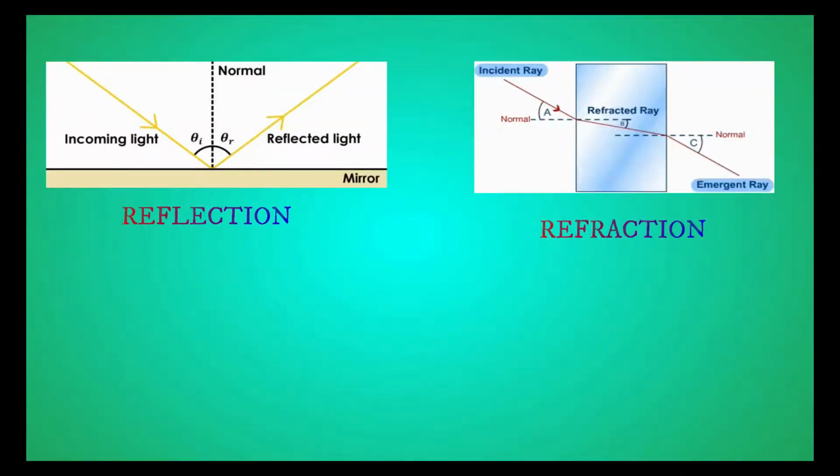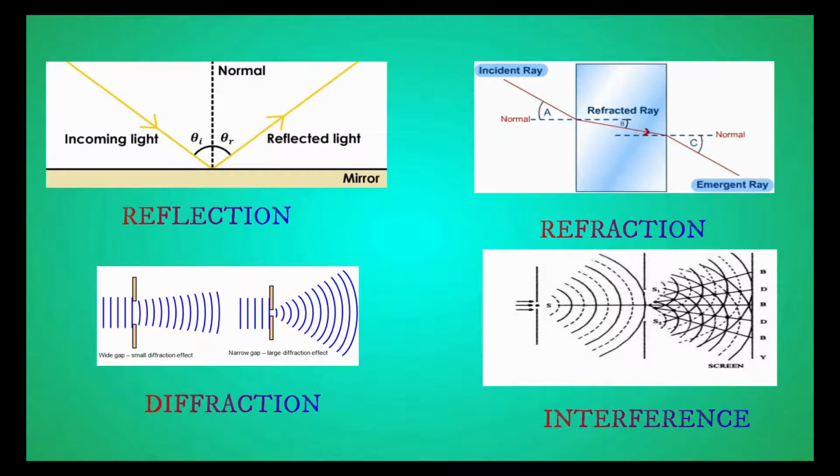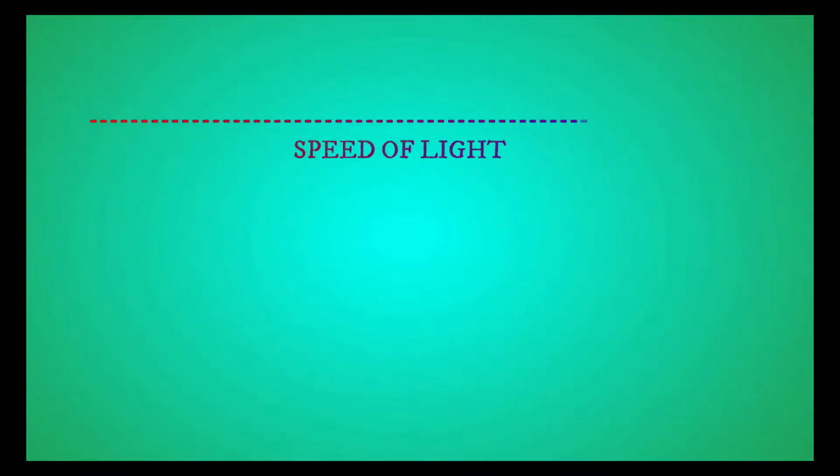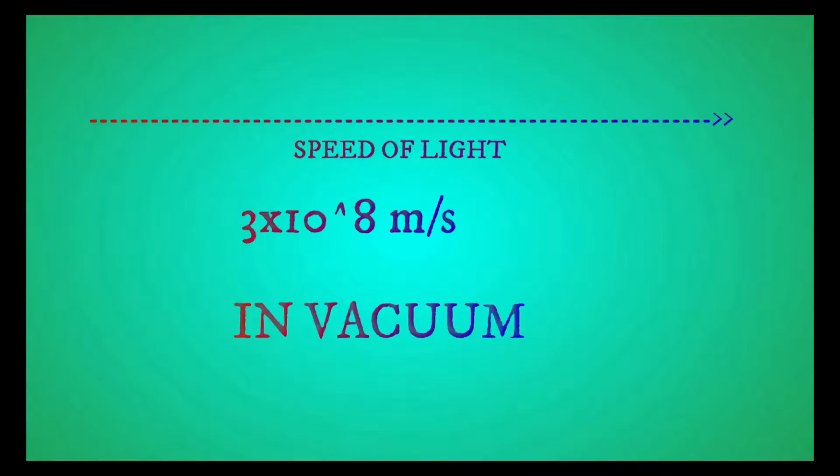Electromagnetic waves are emitted by accelerating electric charges and often by electrons in atoms. They are a form of traveling electrical and magnetic transverse waves and have common properties. They exhibit reflection, refraction, diffraction, and interference. They travel at the speed of light, 3 times 10 raised to 8 meters per second in vacuum, and they obey the wave equation.